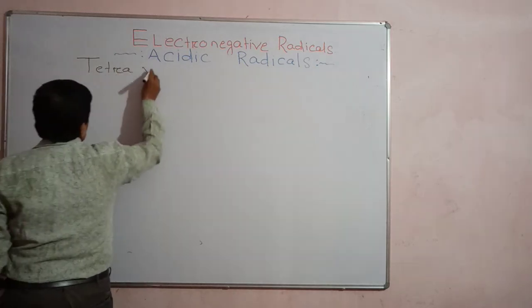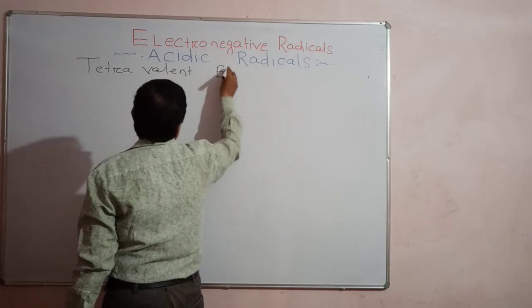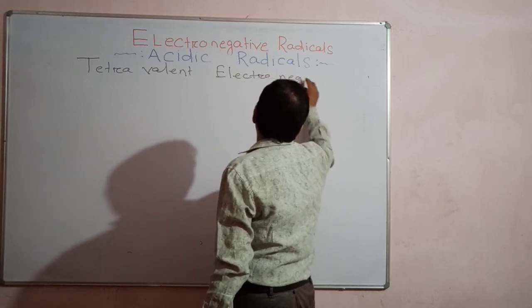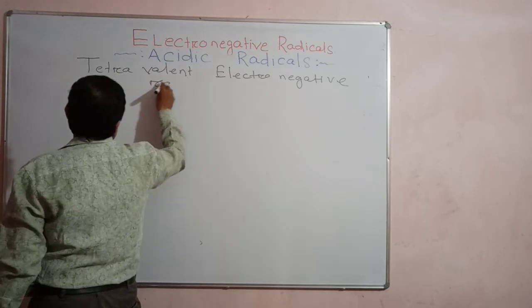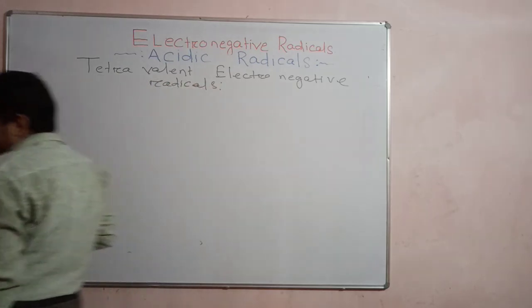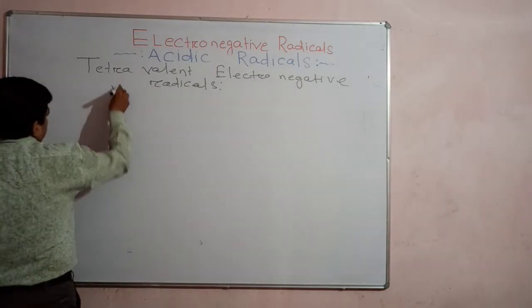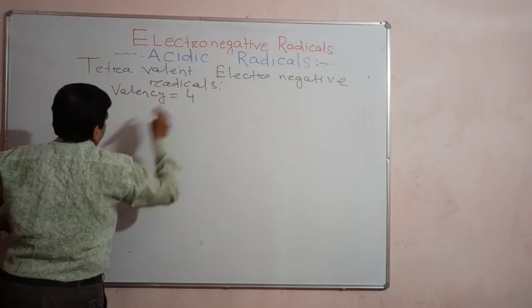Tetravalent electronegative radicals. Okay, tetravalent electronegative radicals. Radicals having valency 4. Okay, the valency must be 4. What is the valency? The valency must be 4. It carries 4 units of negative charge.